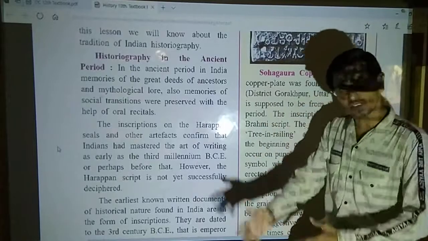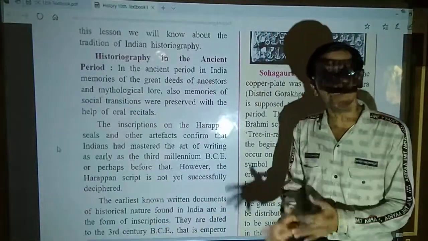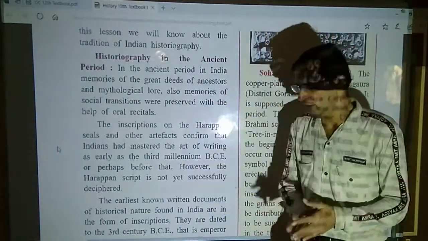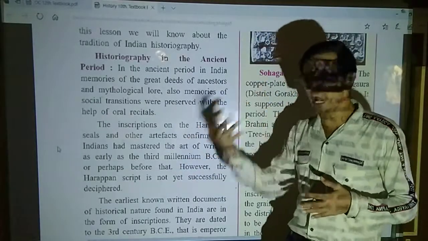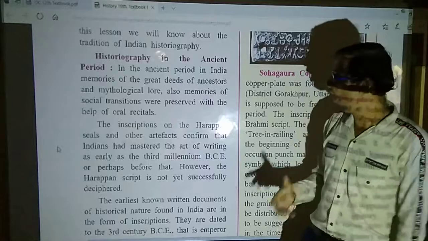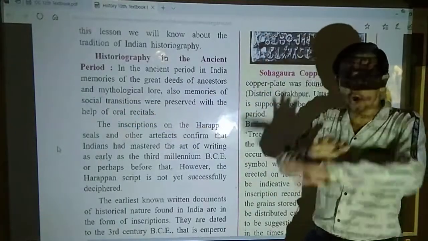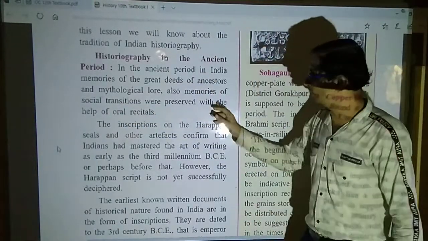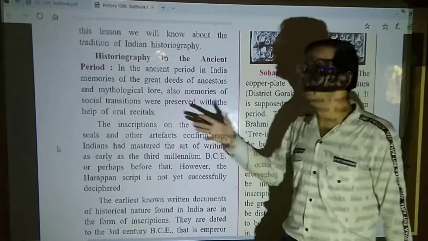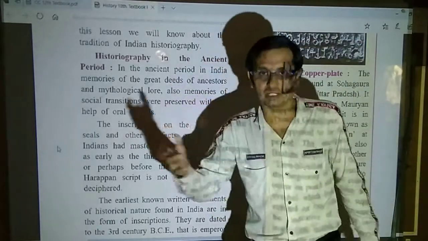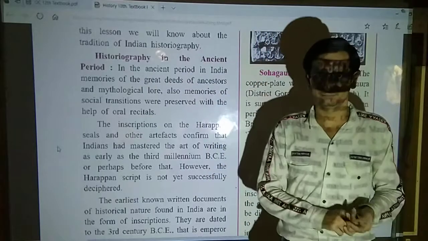Social transition is nothing but social change, change in societal values, traditions, customs, rites and rituals. All these social transitions occurring in society, their memories were also preserved with the help of oral recital and not in a written form.